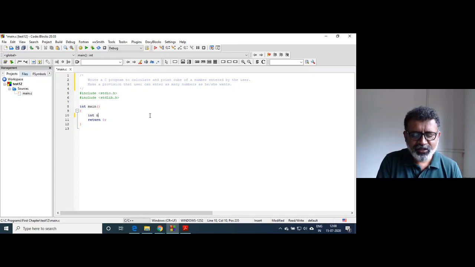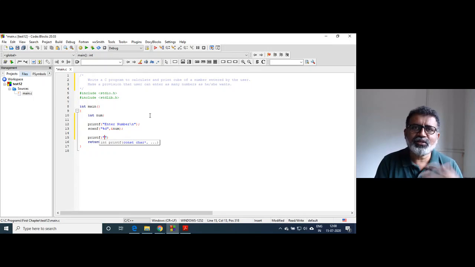The earlier one: int number, printf, enter number, scanf, percent d, and number, right? And I will write here printf. This is one method you must know. Here I'm not going to store the result in another variable, just to show you the provisions available. You can do anything in C language.